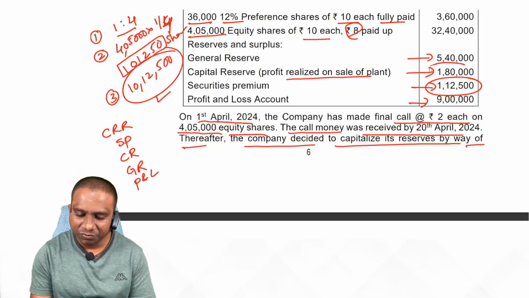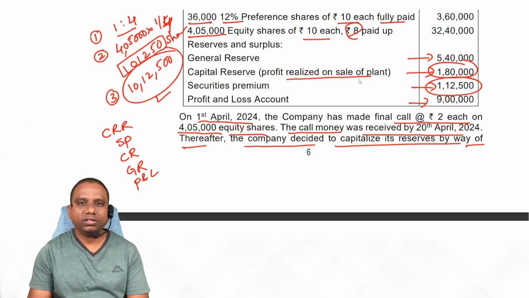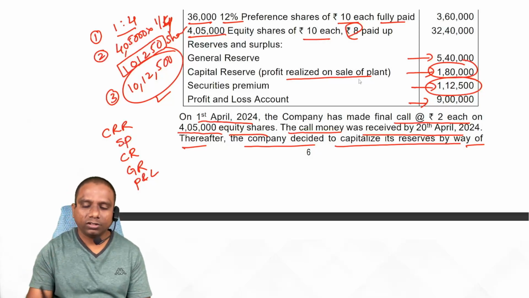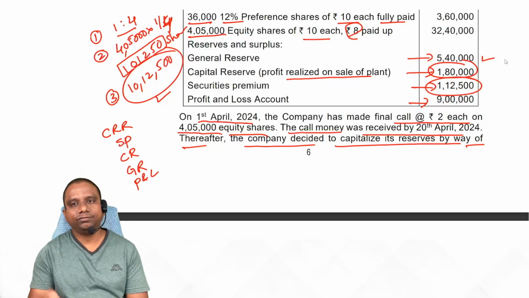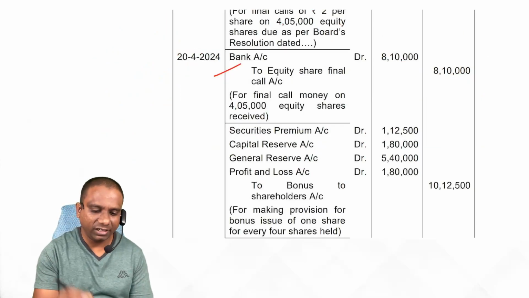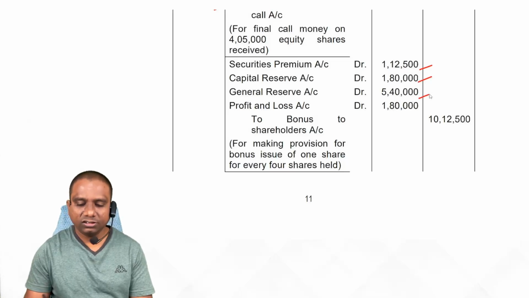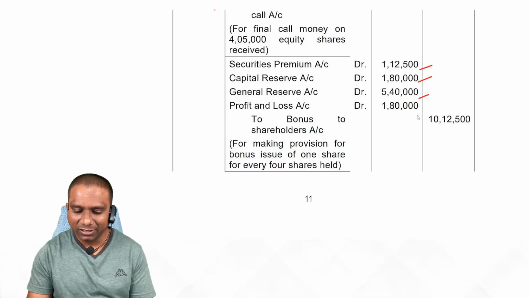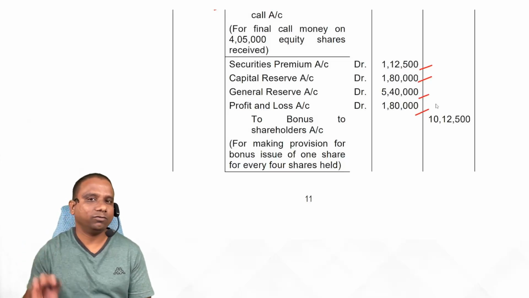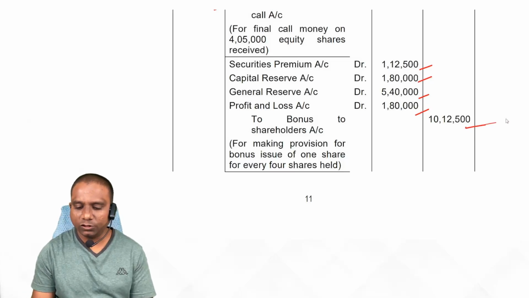Then capital reserve, and after that we use general reserve. If the amount is not sufficient, we use profit and loss account. So the entry here: securities premium 1,12,500, capital reserve 1,80,000, general reserve 5,40,000. Still we need a balance of 1,80,000, which we have taken from profit and loss, to bonus to shareholders.